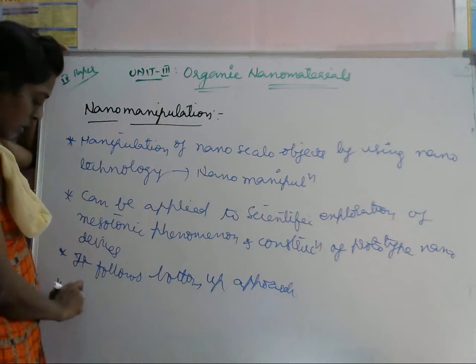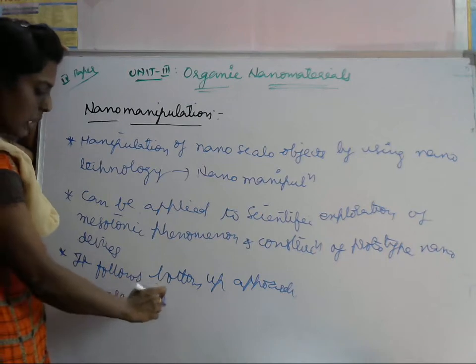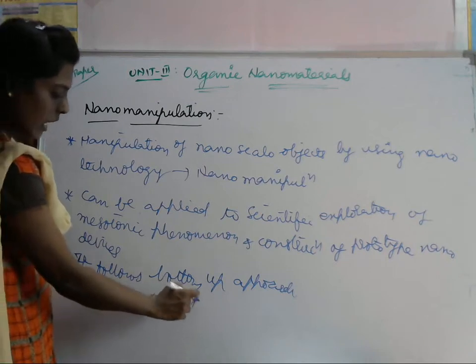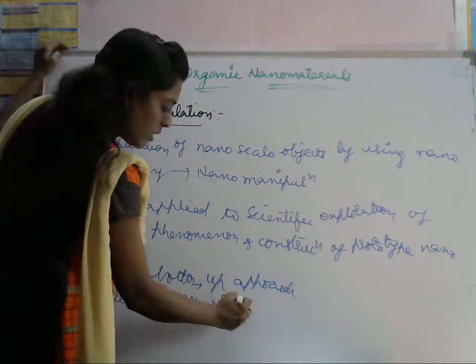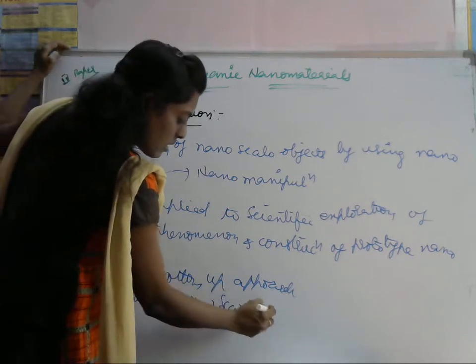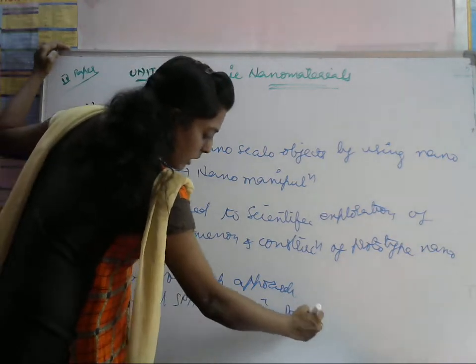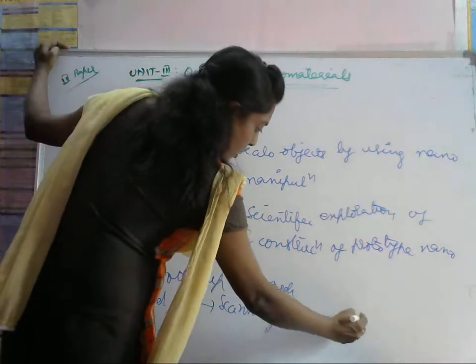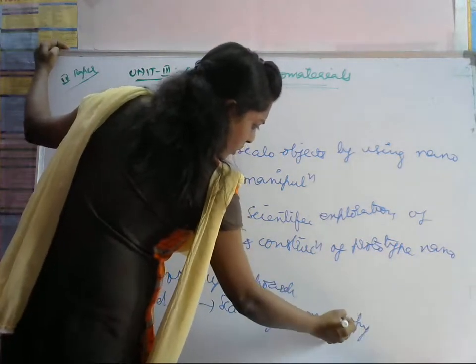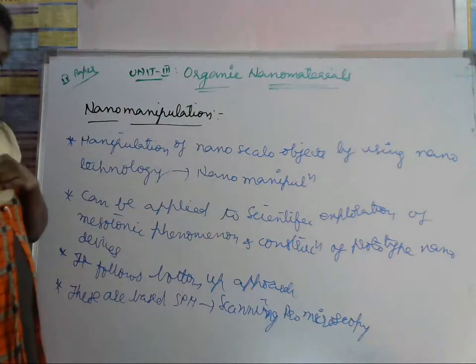These are based on SPM, meaning scanning probe microscopy.